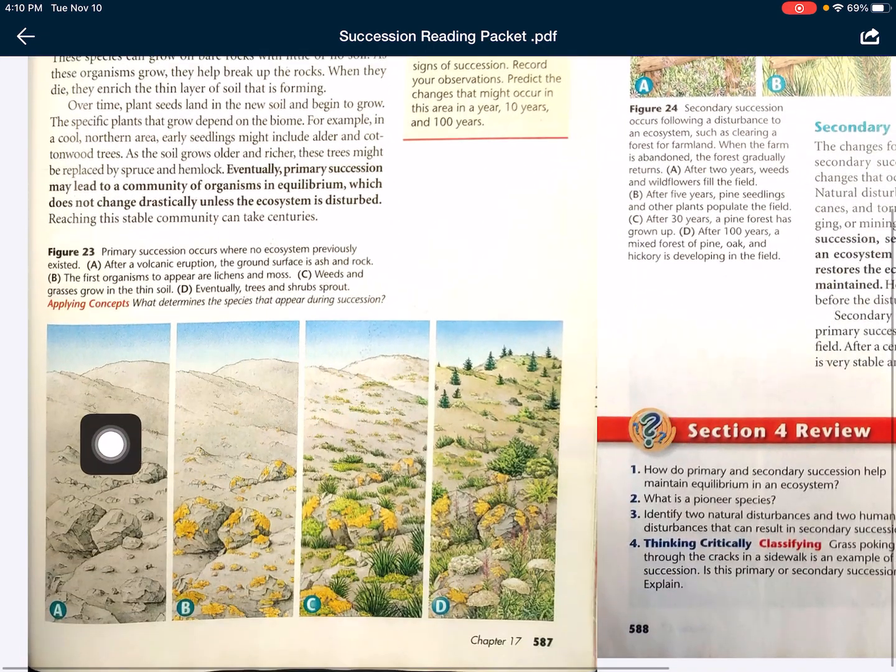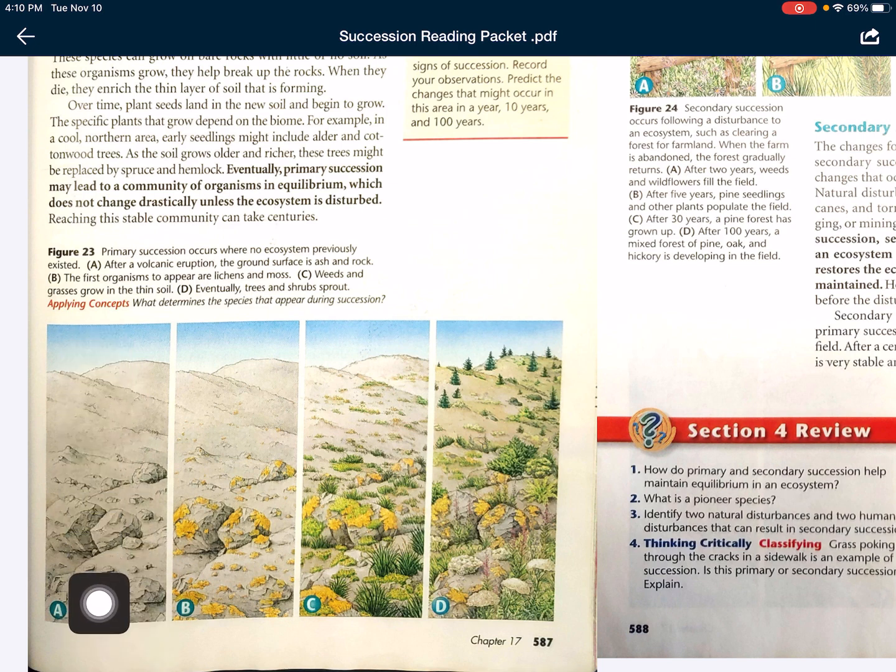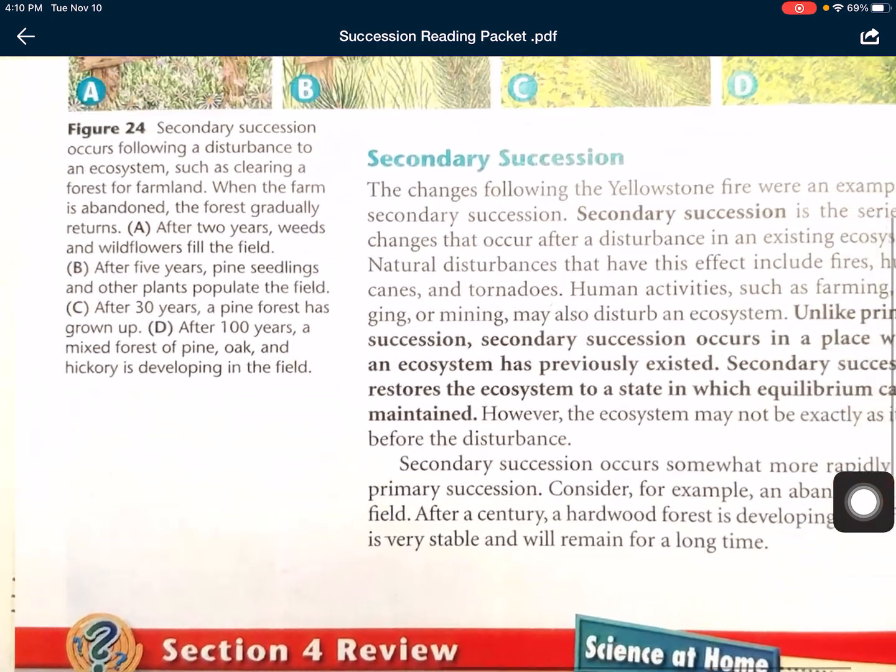So here's the picture they're talking about, where the ecosystem is covered with ash, no soil, just rock and ash. Over the years, moss and lichen have been flown in by the wind, land on rock, and start breaking it up, and create soil, which allows plant life to start growing. Then many years later, you have bigger plants growing. That's primary succession, starting from scratch. No ecosystem has ever existed there, no soil. Now let's read about secondary succession.